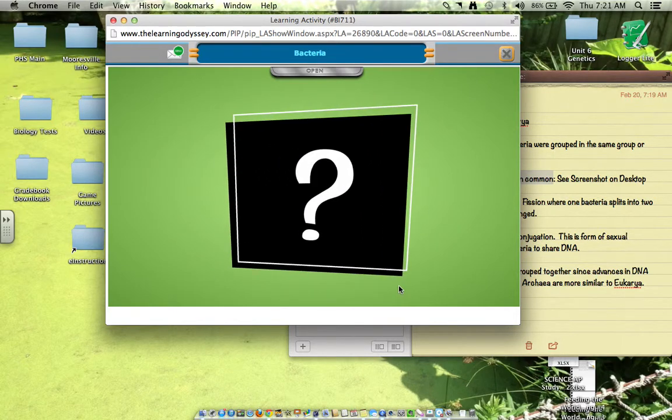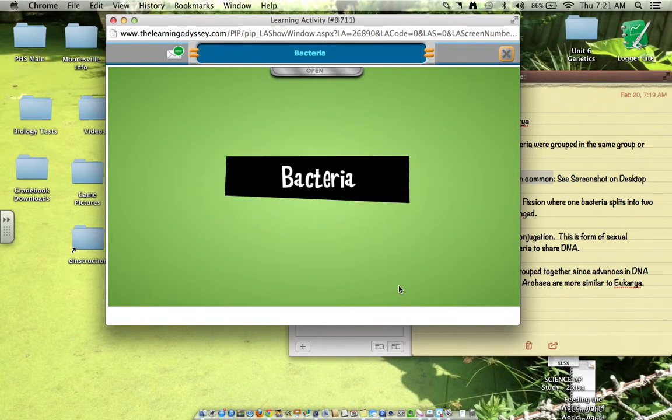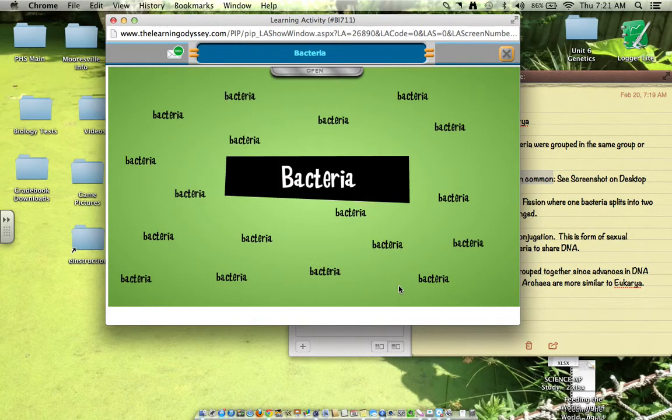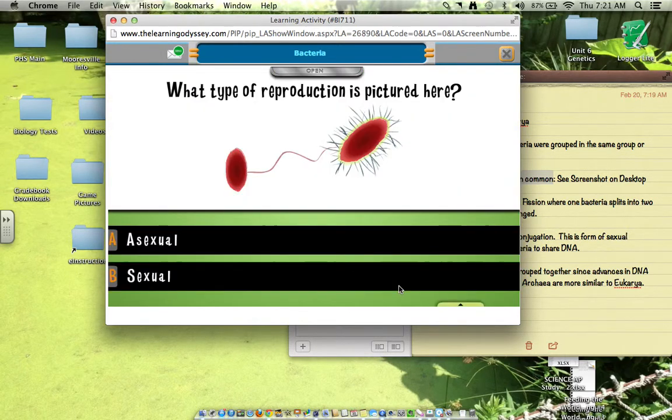Know what else was in my pond water? Bacteria. Yep. And they were reproducing. What type of reproduction is pictured here? Let's look at this for a second. All right, we have this little structure right here joining two bacteria together. And we called that what? What did we call that?